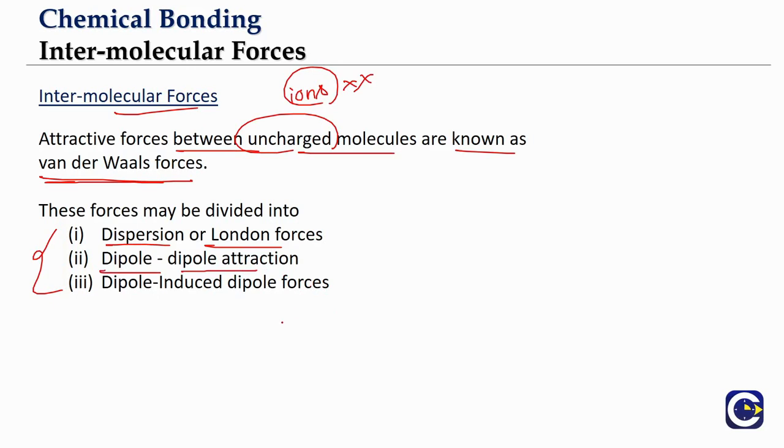We'll discuss each of them in detail. The third one is dipole-induced dipole forces. So the three types of van der Waals forces are: one, dispersion force or London force; second, the dipole-dipole interaction or attractions; and third, the dipole-induced dipole forces.